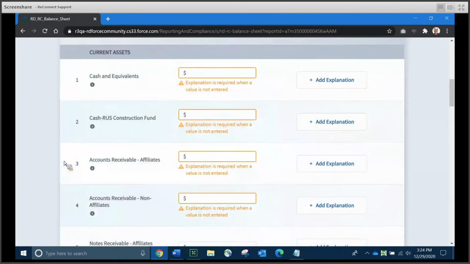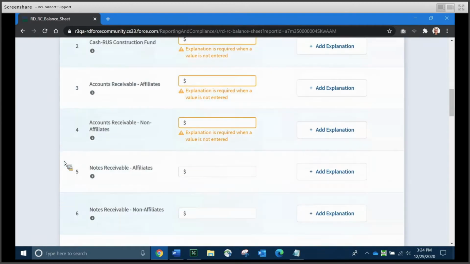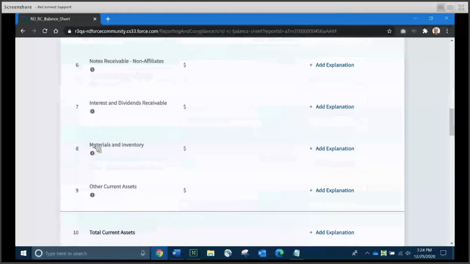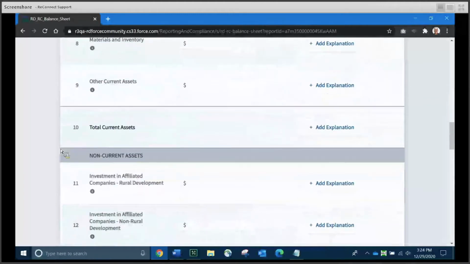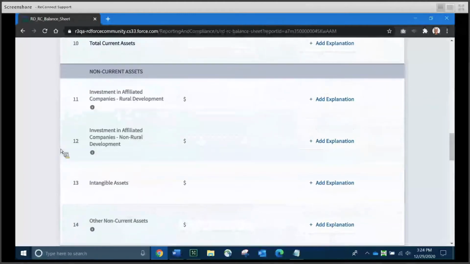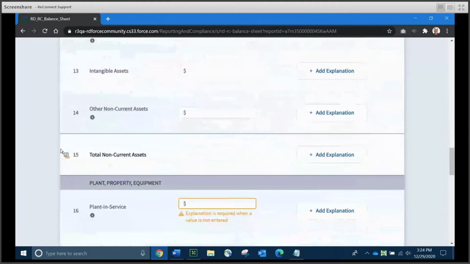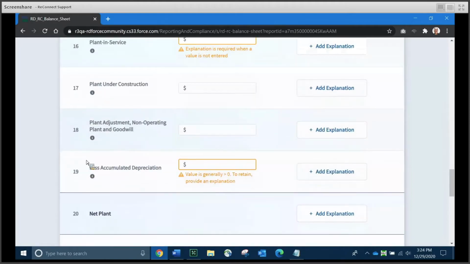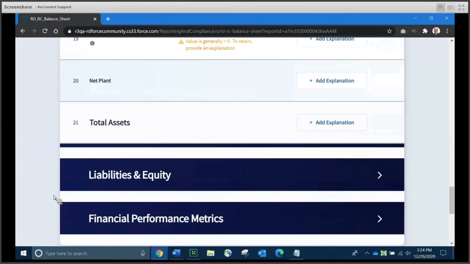And again, I'm going to just pop open the assets to show you that a number of fields on this page require either a value, or if you cannot enter a value because you don't have one, it's going to require you to add an explanation, as we just did for non-operating net income. It's also going to give you totals and subtotals as you scroll down through each of the items.